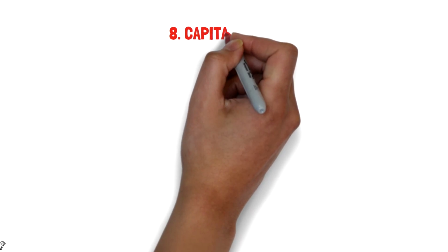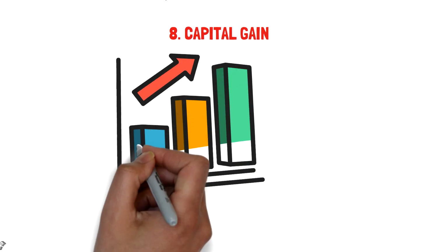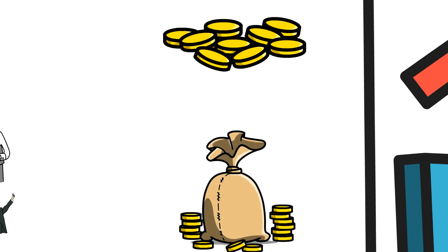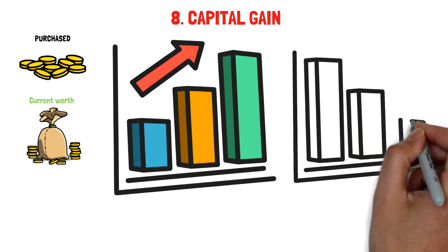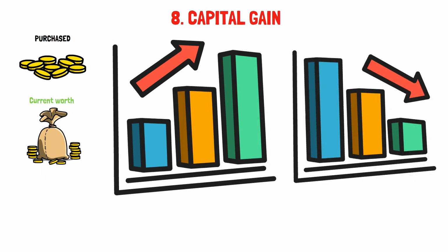Capital gains are the increase in value of an asset or investment above its initial purchase price. It represents the difference between how much something is currently worth and how much it was worth when purchased. A capital loss, however, occurs when the asset or investment loses value since its purchase.